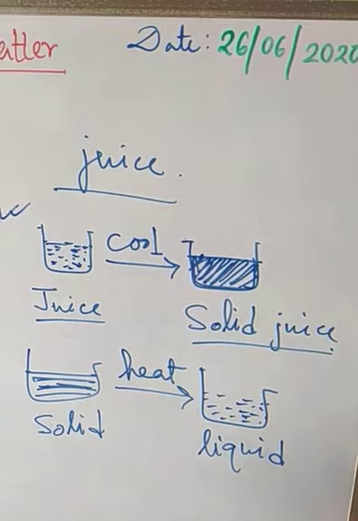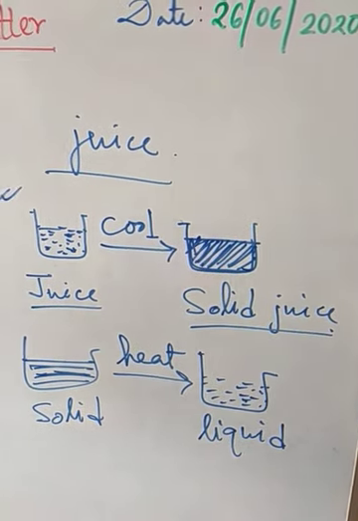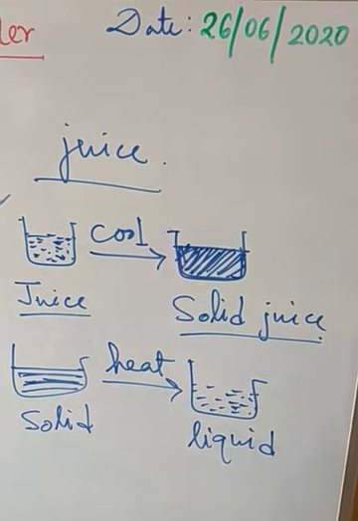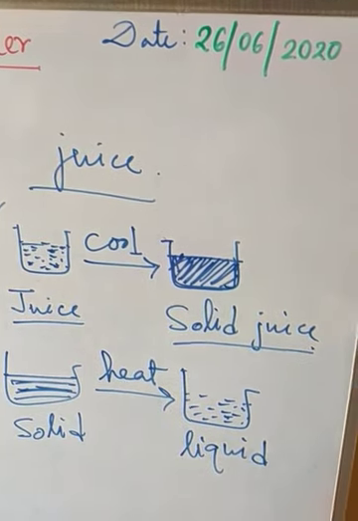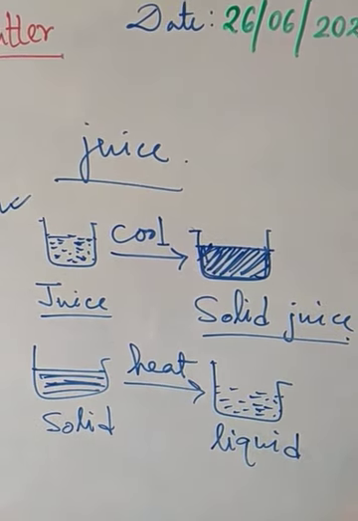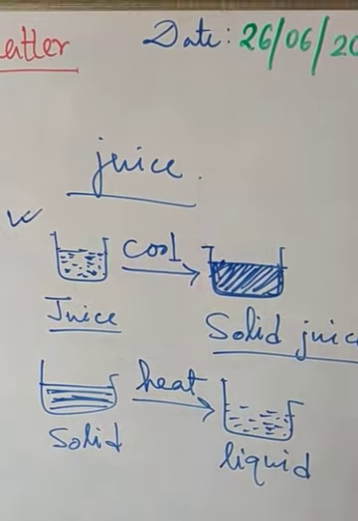So here we can see that from solid we get the liquid form by applying heat, and from liquid we get the solid form by cooling it down.